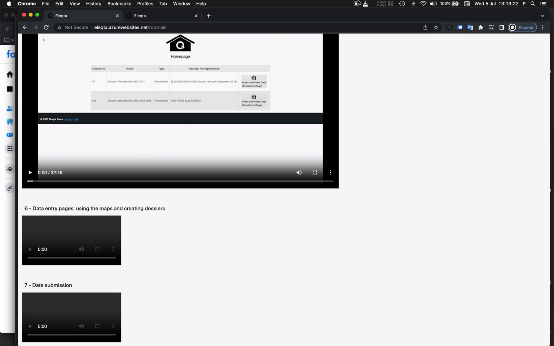Please correct the information in your data entries, and thank you also for correcting all the dossiers. I can see you have done a very good job. I remind you once again that whenever you create a dossier while entering data in a data entry page, you must immediately go to the dossier section of EleQta, find the dossier you just created, and complete it.